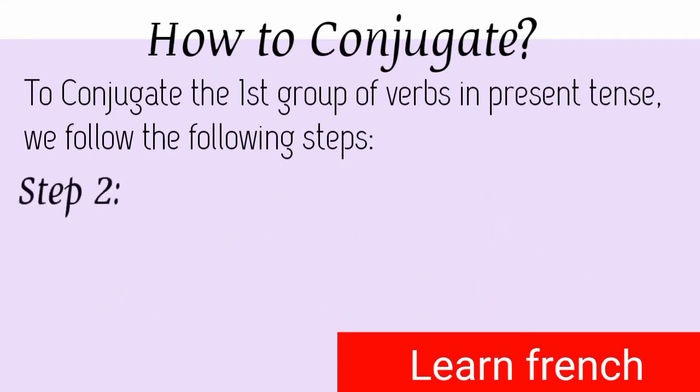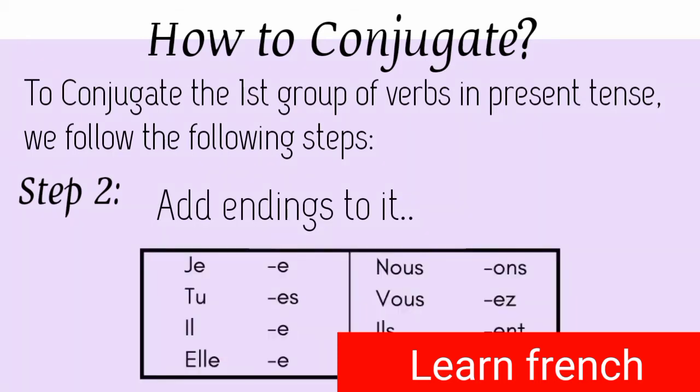Now comes step 2. In step 2, after removing the ER which is at the end of the main verb, we have to add endings to it. And the endings are as follows. With je, we have to add e. With tu, es. With il and elle, third person singular, we have to add e. With nous, we have to add ons. With vous, we have to add ez. And with ils, elles, plural, that is third person plural, we have to add ent.